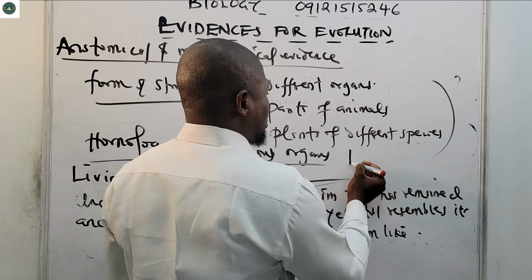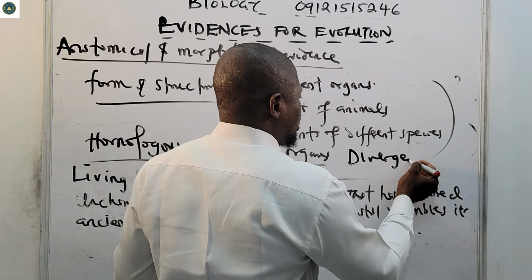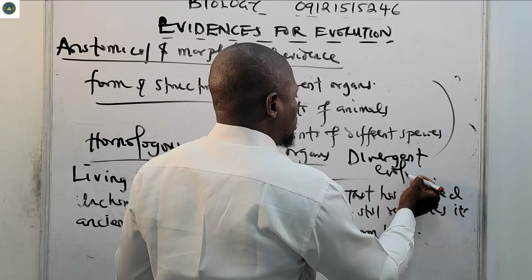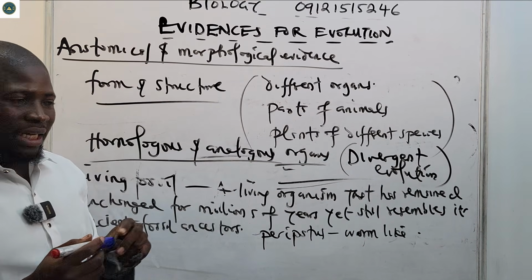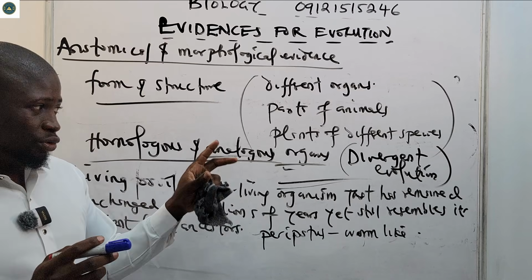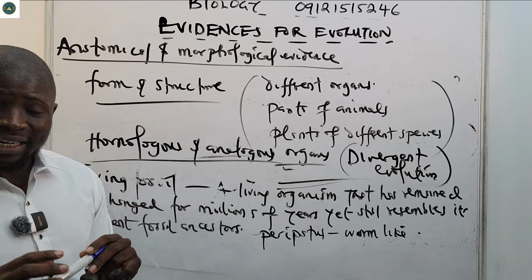We have spoken about it before. It's very important that you remember what we said about divergent evolution.